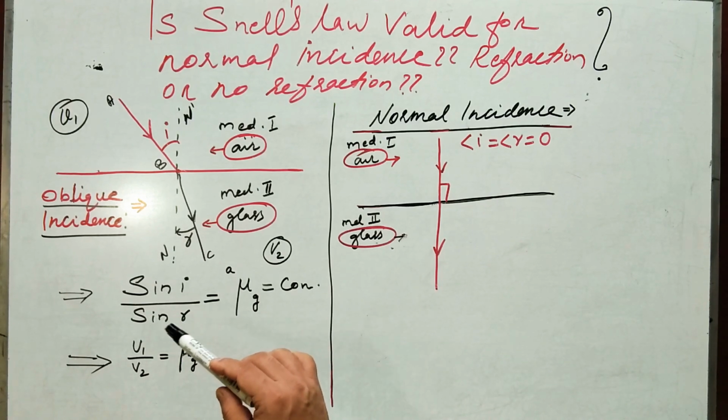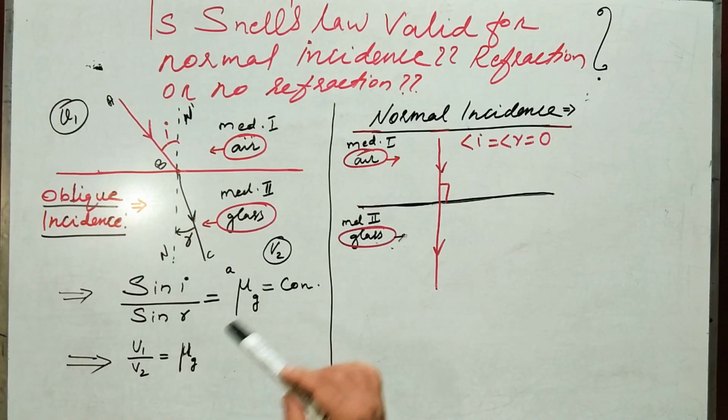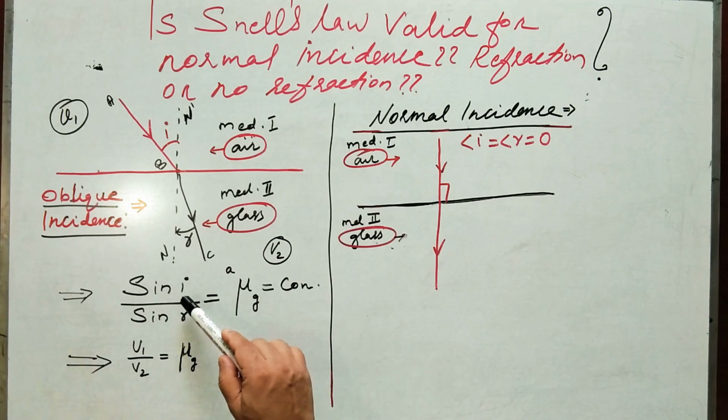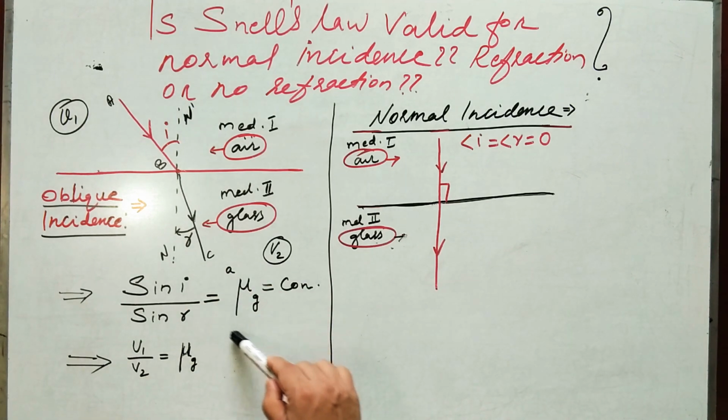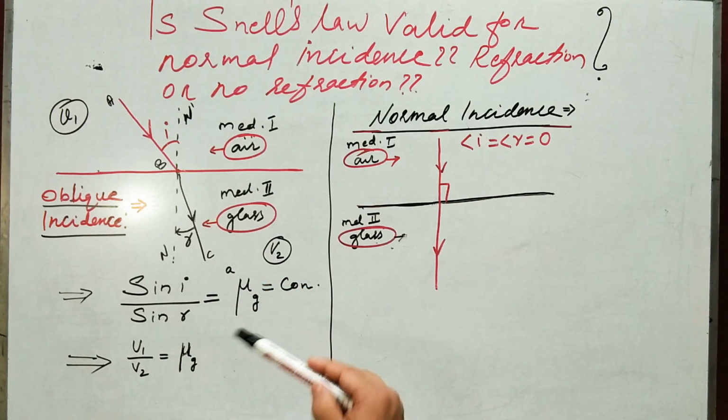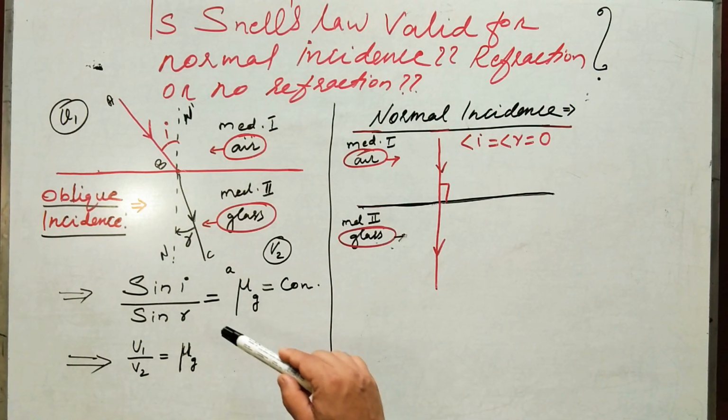And Snell's law is holding good in this context because there is a particular value of i and r. If you take the ratio of sine of angle of incidence and sine of angle of refraction, you will get a particular value of this refractive index. Whatever the value, the refractive index is also known as the light bending capacity of the medium. So, Snell's law is true in this context.